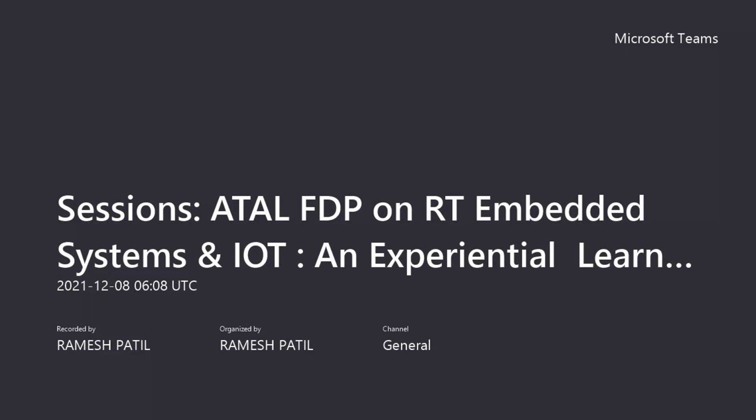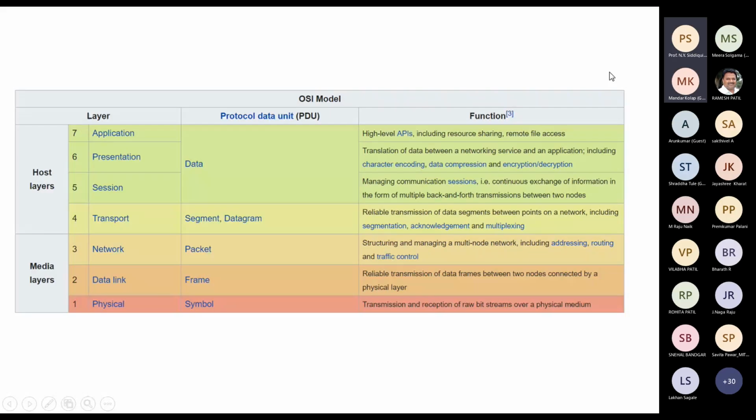Receiver on the other side. So the data on the transmitter side will travel from the application layer to the physical layer. Through all these layers, the data will travel from application to physical layer. Then the data will be transmitted from transmitter to receiver in the physical layer, and at the receiver end the data will be received in the physical layer, and it will go from the physical layer up to the application layer.